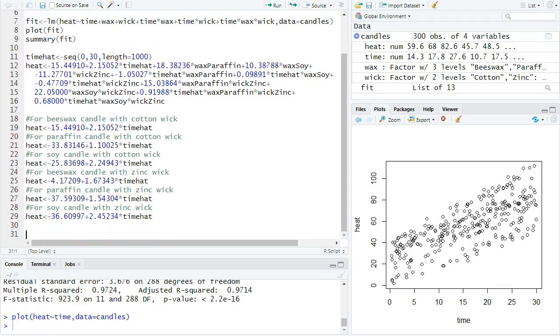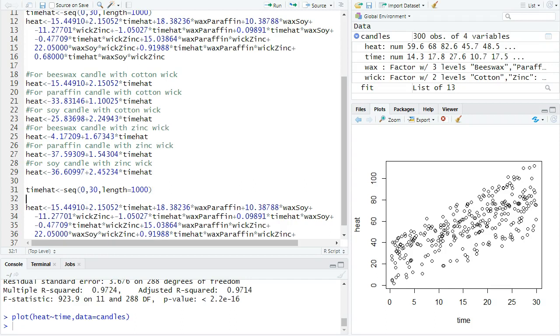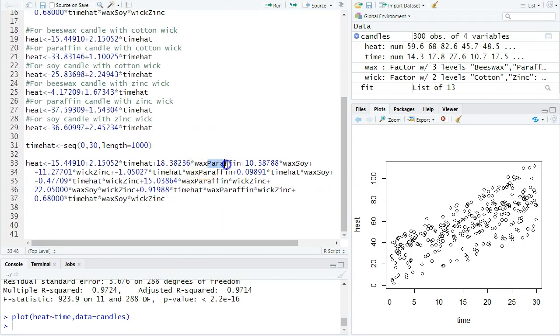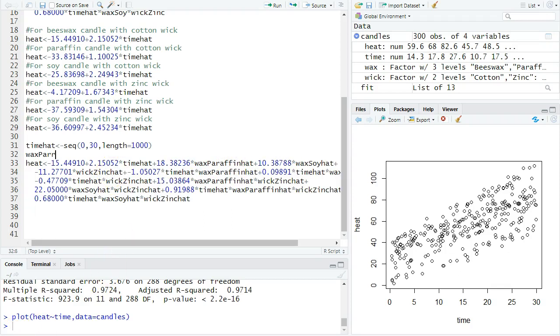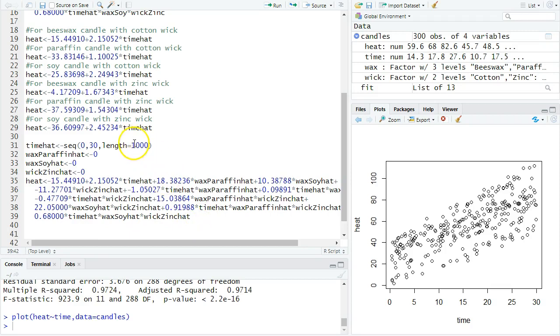There was a different way I could do it, and I'm not saying which way is better. Pick the way that works for you. I could go back here to when I had this one prediction equation with paraffin as part of it, and I put hats at the end of each of these categories here, and put those hats up here. And if I do that, they need to be either 0 or 1, depending on which category I'm talking about. So this is another way to make those prediction equations from this.